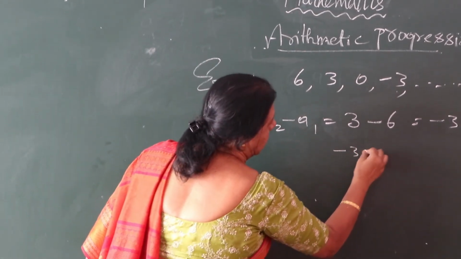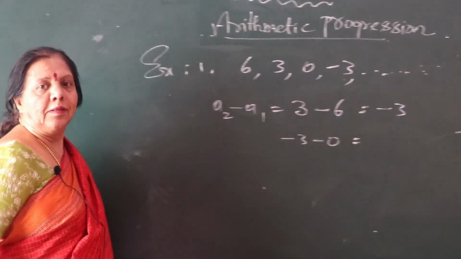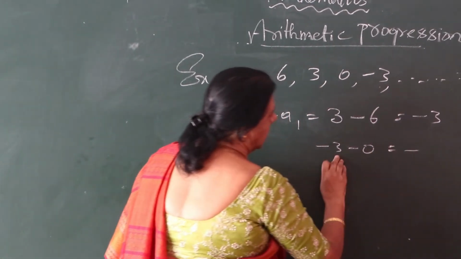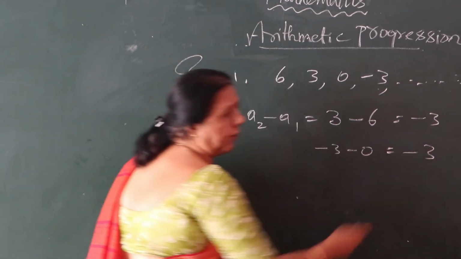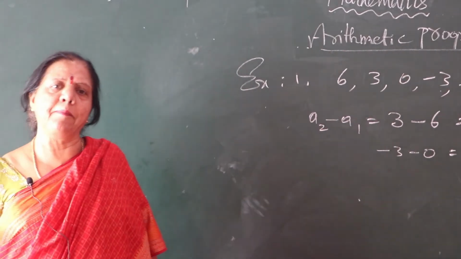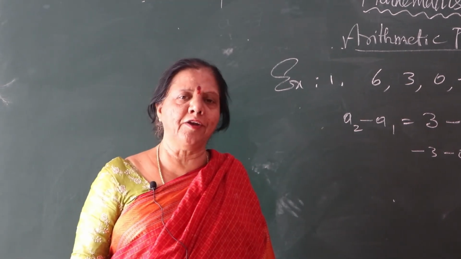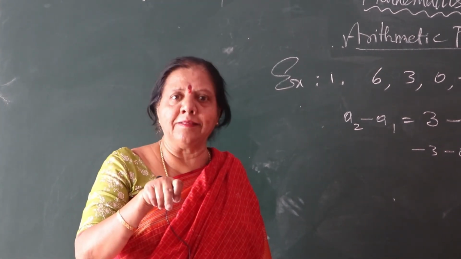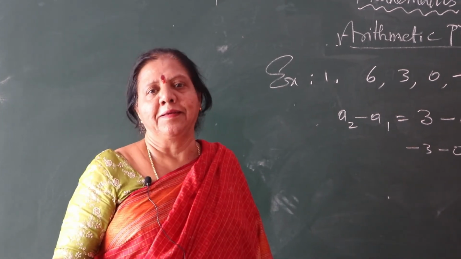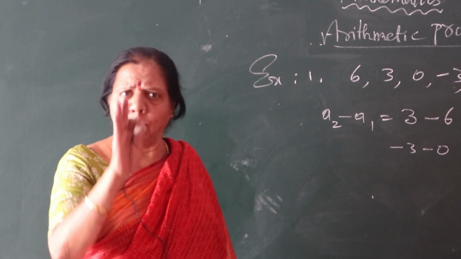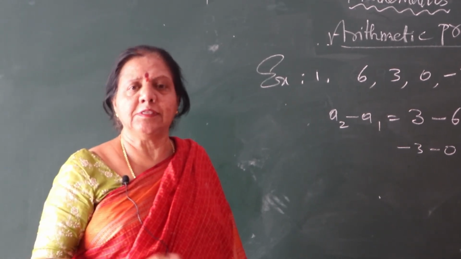Go for another one. Minus 3 minus 0. So greater number sign is minus. 3 minus 0, 3. Common difference is the same. So then it is an AP. Following, children? Is it easy? You can identify now. See, in your exercise these are the sums given. So modeling I am showing you, you just try at home. Don't waste your time.